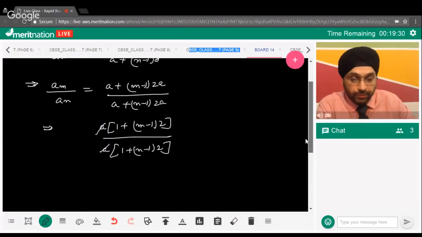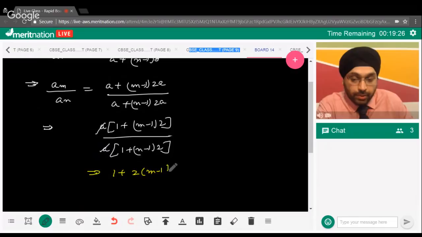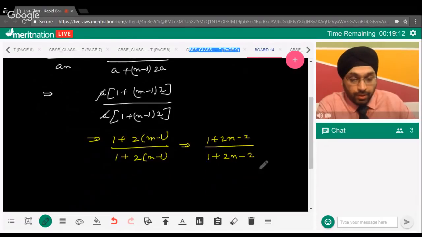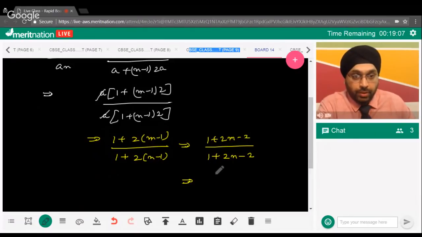Now guys, further we are left with what now? We have 1 plus 2 into m minus 1 upon 1 plus 2 into n minus 1. This further can be written as what now? 1 plus 2m minus 2 upon 1 plus 2n minus 2. Now guys, if you solve it further, guys, just give me a moment. So that will be 2m minus 1 upon 2n minus 1. So this is what we are supposed to prove.